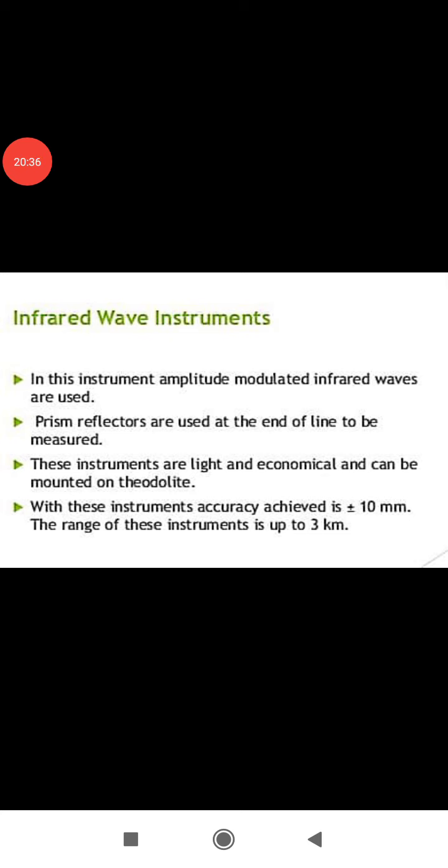Infrared wave instruments. In this equipment, amplitude modulated infrared waves are used. Prism reflectors are used at the end of the line to be measured. These instruments are light and economical and can be mounted on the theodolite. With these instruments, the accuracy achieved is plus or minus 10 mm, and the range of these instruments is up to 3 kilometers. So these come under the short range category.